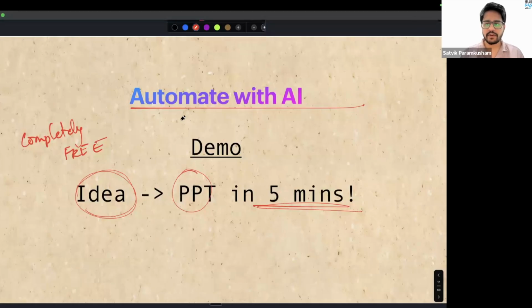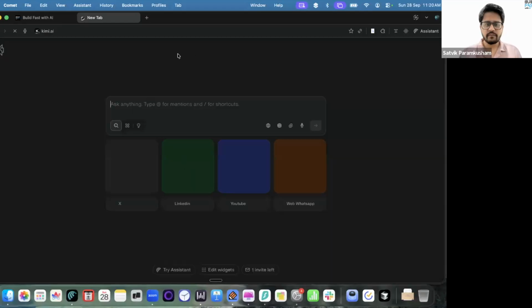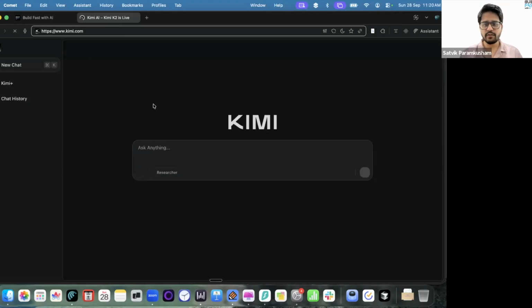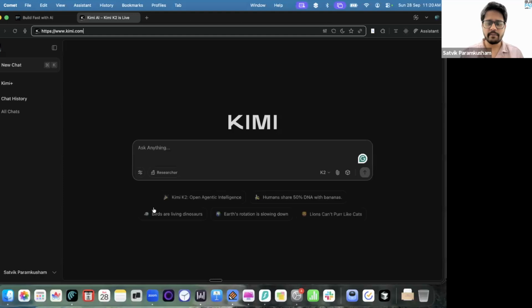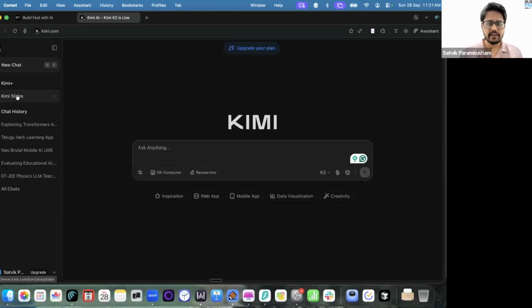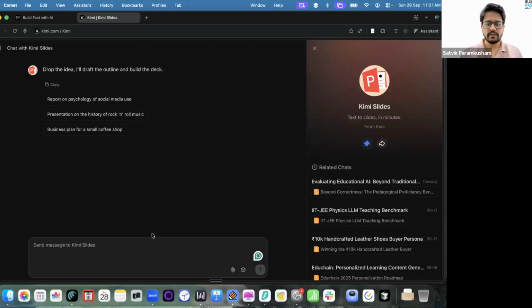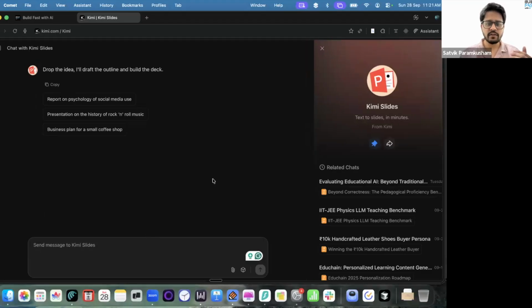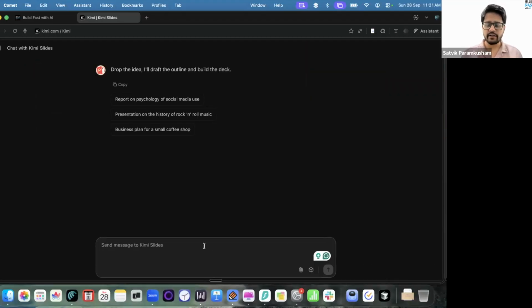For that, I'm going to use a tool called Kimi AI. It's called Kimi.ai, so you can also try this along with me. This is the tool that I will be using. This is called Kimi.com or Kimi AI, and it will go to the same link. I'll send the link in the chat also if anyone wants to try it out. In this, I'll just click on Kimi Slides. You just need to mention the topic or idea that you want to create slides on.